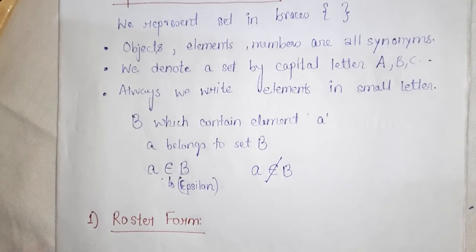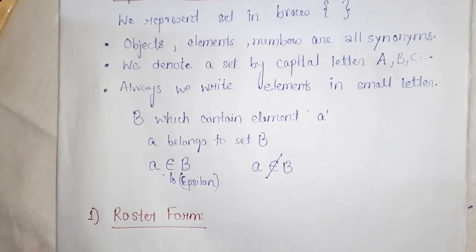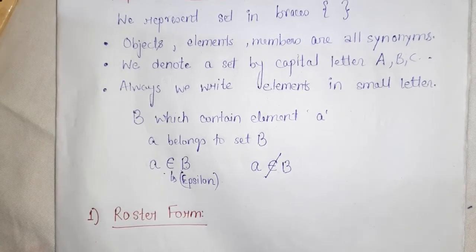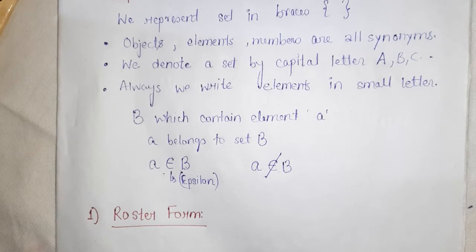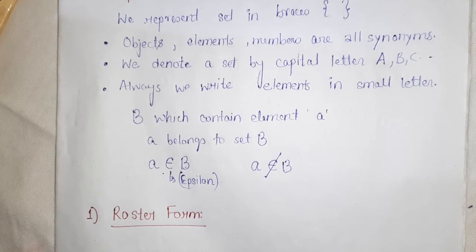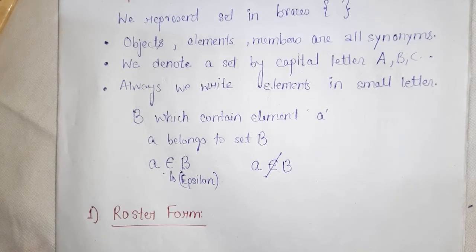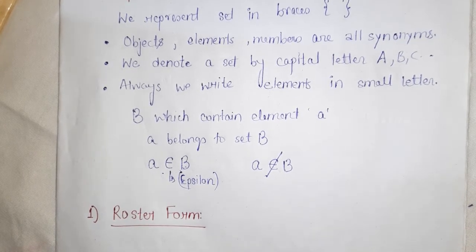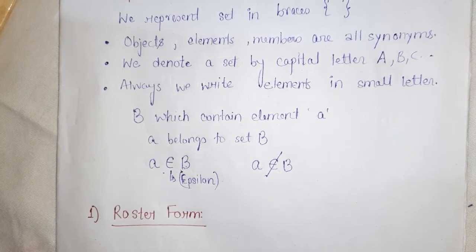In roster form all elements are listed, and each and every element is separated by a comma. After every element there will be a comma, then we write the next element.